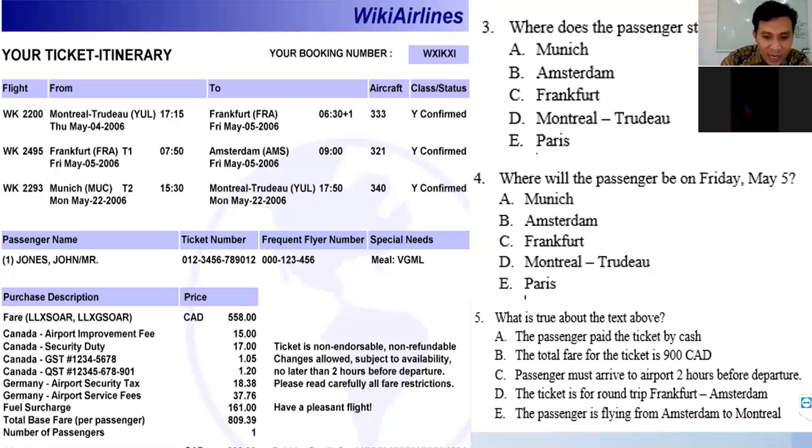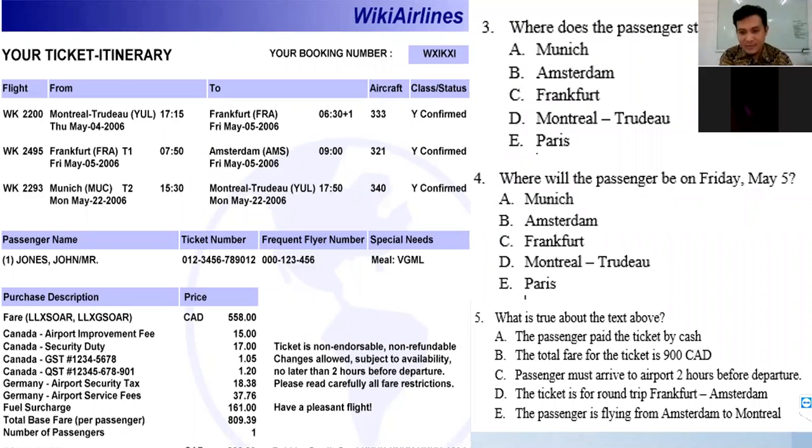Paid by credit card, and so on, 1, 2, 3, 4, right? So it means he paid his flight ticket by credit card here. So A is wrong, right? It's not true. A is not true.